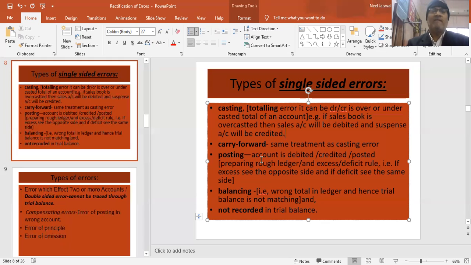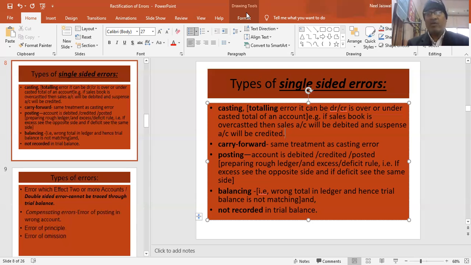Now, posting error. That means in the salary account, I should have written salary to cash. That means I should have debited salary account when we pay salary. But instead of debit, either I have not recorded in the debit side or I have recorded in the credit side of the salary account. So either we have omitted to record, or we have recorded in the wrong side, or we have written in the debit side but written the wrong amount. Suppose I paid salary 1000 and I have written 100 rupees in the salary account. So in that situation, students, there will be an error.